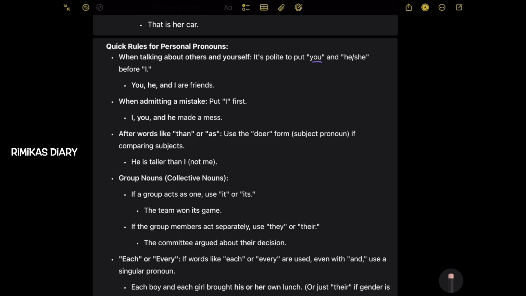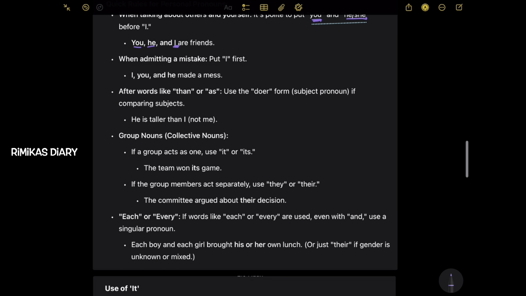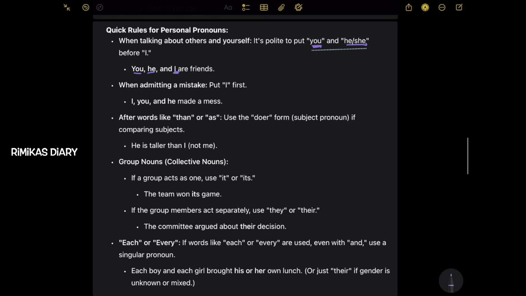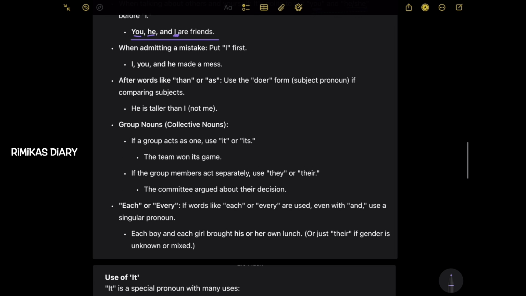Remember, whenever you talk about others and yourself, it's polite to put you and he or she before I. So let's see an example sentence. You, he, and I are friends. So here, you should put you, he, before you put I. When admitting a mistake, put I first. So this is the polite way, but when you admit a mistake, first put I. So I, you, and he made a mess.